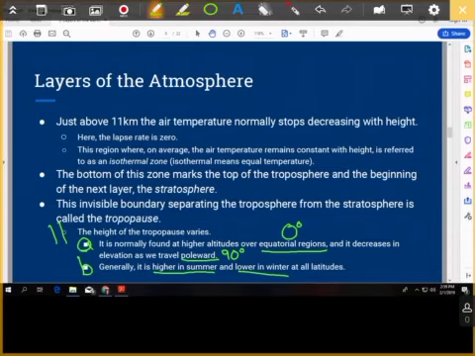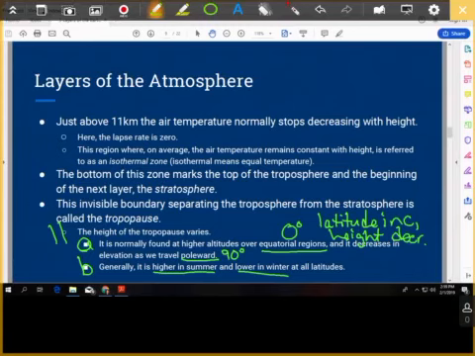So if the tropopause is found at a higher altitude at 0 and decreasing as we travel poleward, then we could say as latitude increases, the height of the tropopause is going to decrease. So that's going to be our answer for 11A.